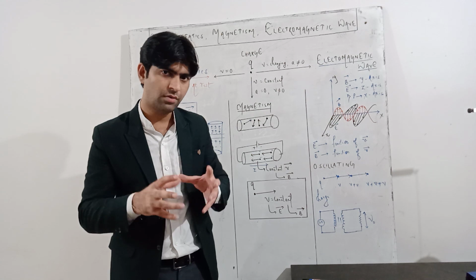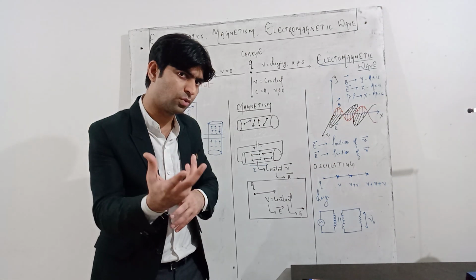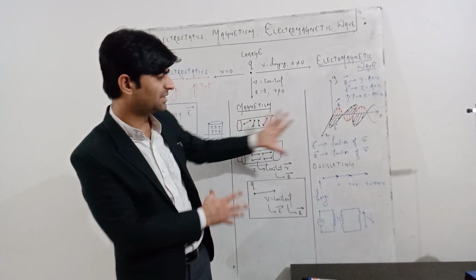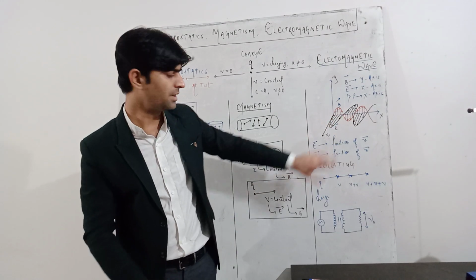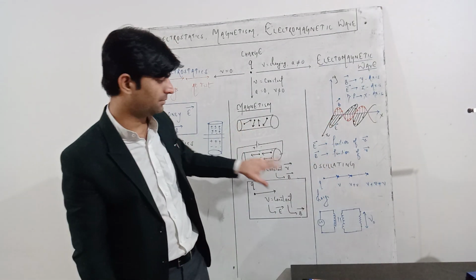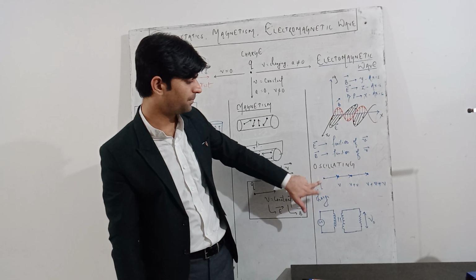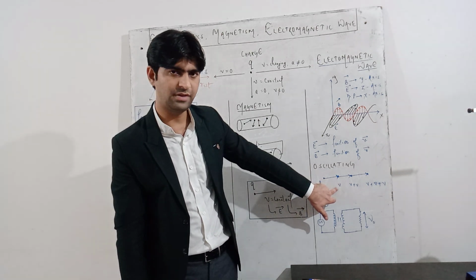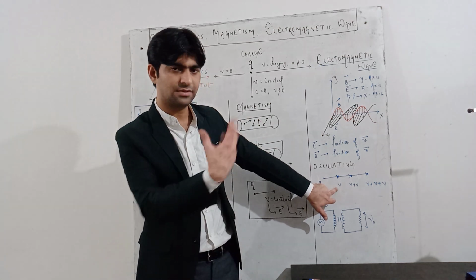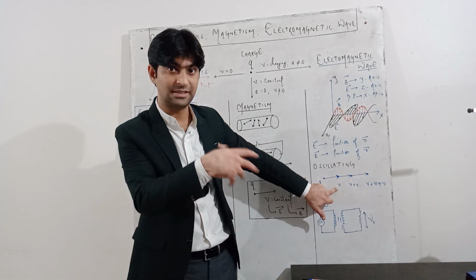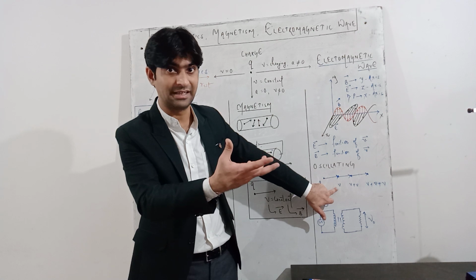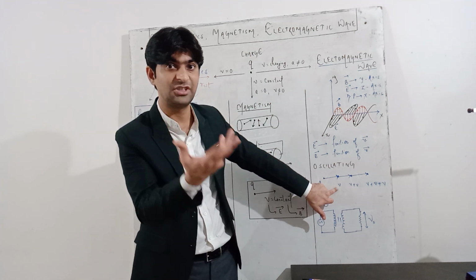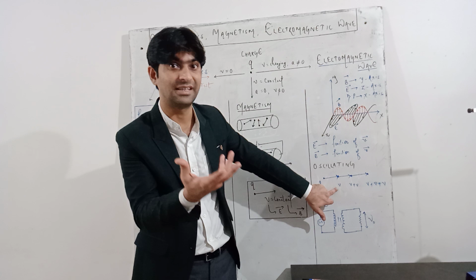Now, if it gets accelerated, what will happen? What is the difference between this case and this case? Here the charge is not accelerating, but here, if you see this diagram, Q is here. If it attains a velocity v, then after a certain instant, since the velocity is increasing, it gets accelerated. Only when the velocity changes will we say the charge is accelerated.